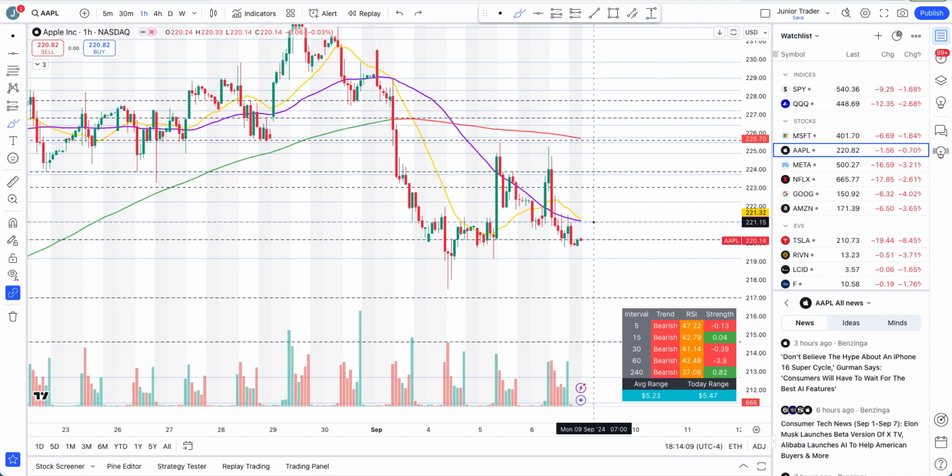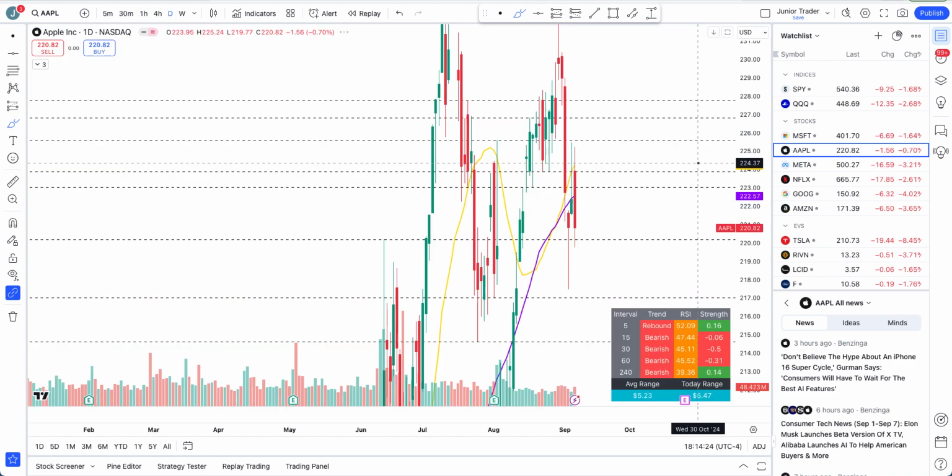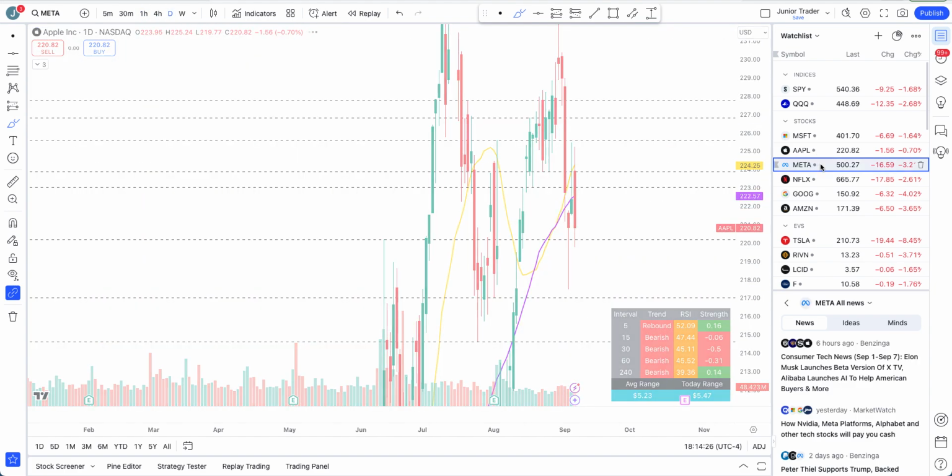However, if we continue to stay below 221.15 and eventually break 220.20, you can just expect downside. 216.98 is at least the next level you are watching on Apple. All in all, structure is still negative on Apple.